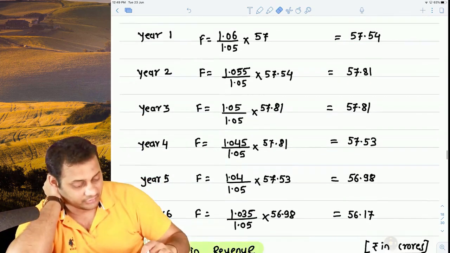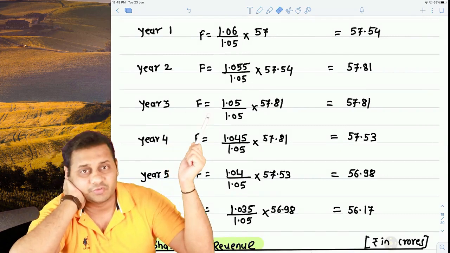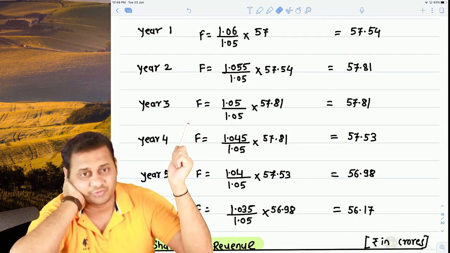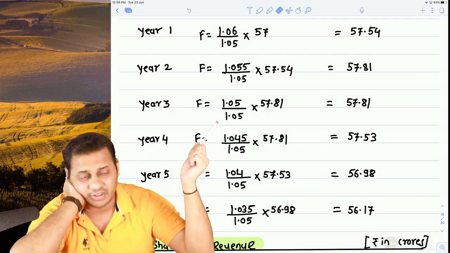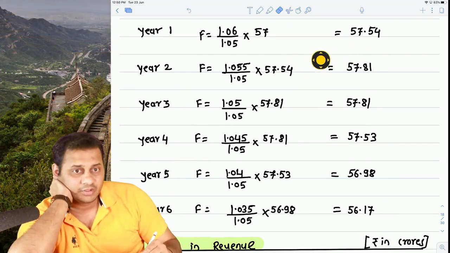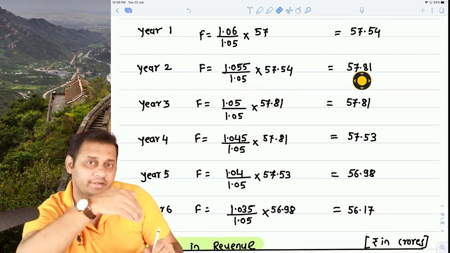So we started calculating and we did this calculation. For the first year, F is equal to 1.06 inflation of India divided by 1.05 inflation of US multiplied by the spot rate 57. So we reached at 57.54. Then we used 57.54, again added 1 year's inflation. So we got the exchange rate one year ahead.